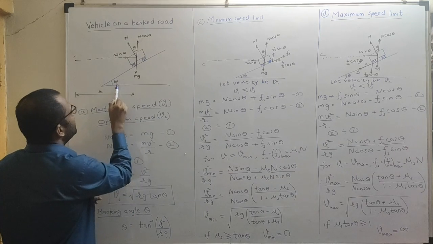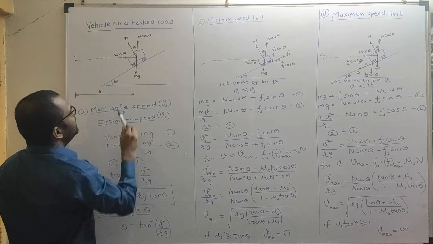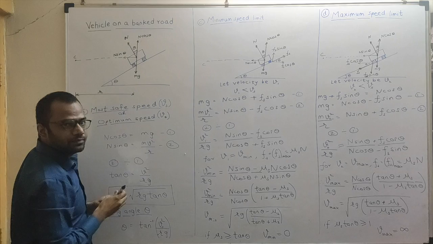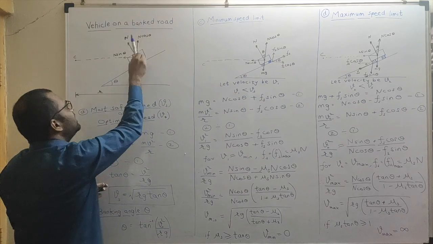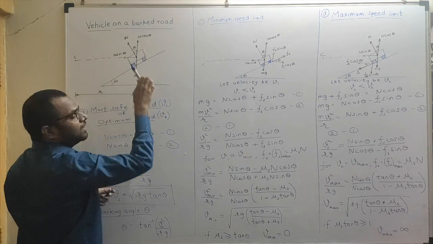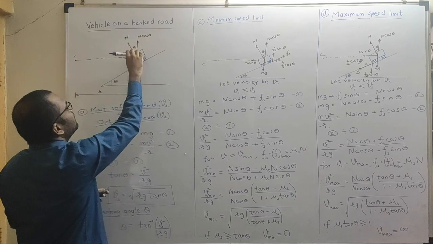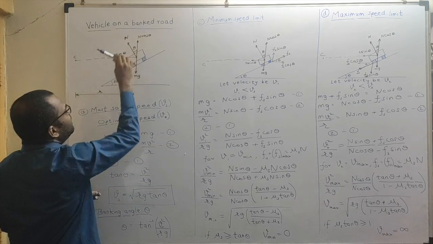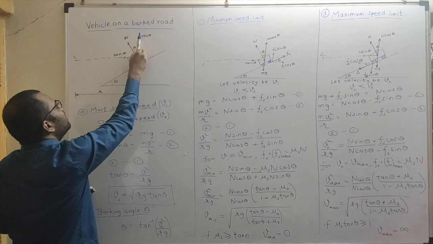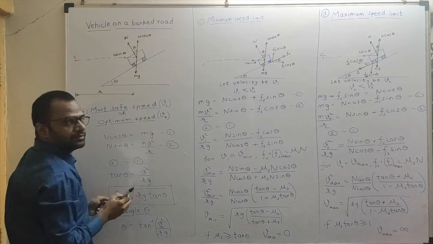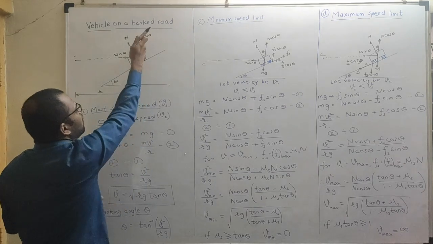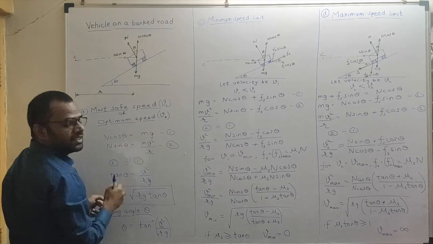Fine. So if this is theta, by geometry you can easily prove that this angle is also theta. And hence the adjacent component will be N cos theta. The other component will obviously be N sin theta. Here N cos theta will balance mg. So N cos theta will be equal to mg.